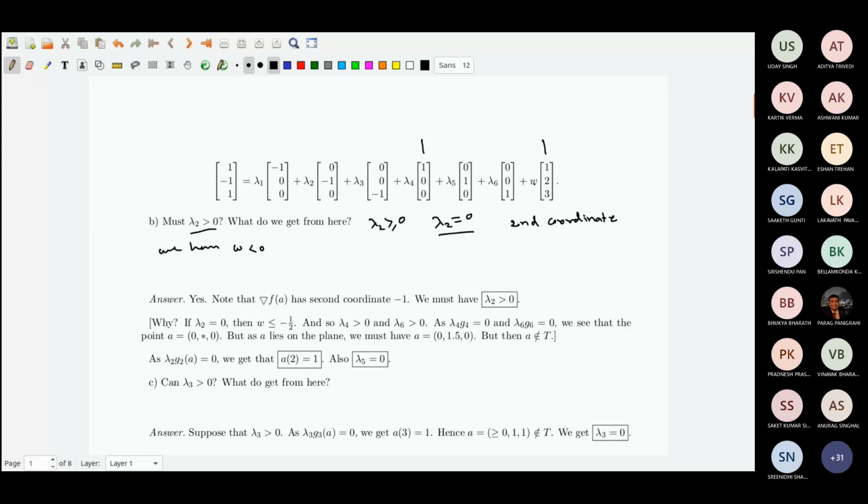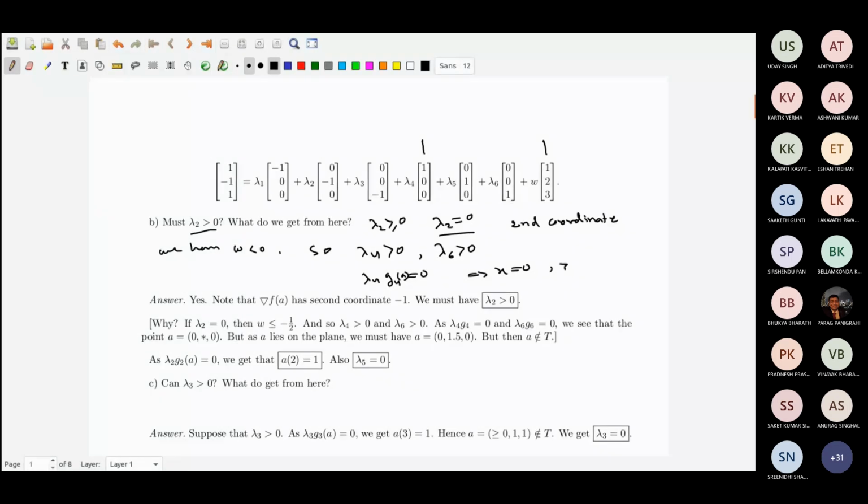So this will ensure that lambda 4 is positive, and in a similar way, lambda 6 is also positive. But then lambda 4 G4 at A equals 0, which basically means G4 was X, so X equals 0, and similarly lambda 6 positive implies Z equals 0.